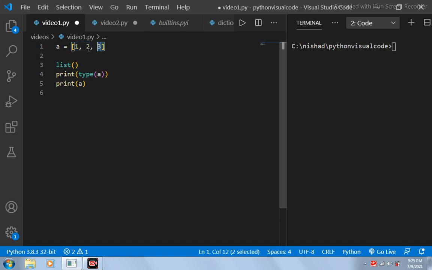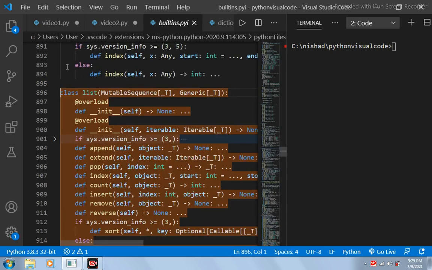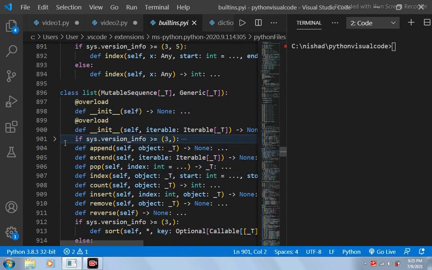What I have done over here is that I have created an object of this list class. If you want to take a look at this list class, if I press Ctrl and click over here, you can see that this is the list class. As I have told you, there are different functions present inside of a class, like a container. You can see that there is this append function which is used to add a value to a list. There is this pop function which is used to remove a value from a list.